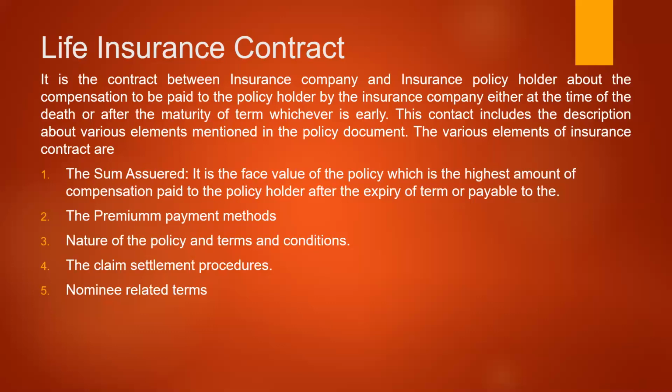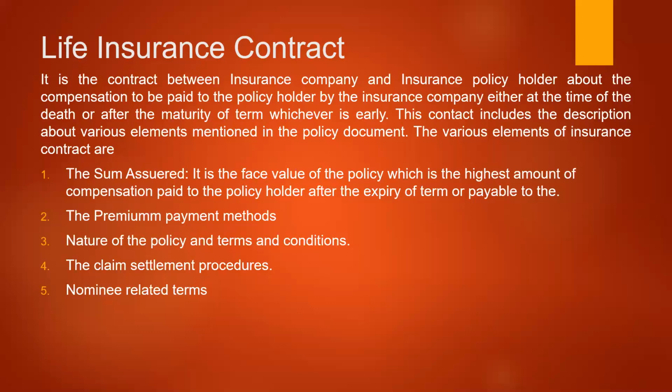The second important point that is mentioned in the policy document is the premium payment and the method of premium payment. Premium, as we have already seen, is the consideration in the contract of insurance. In a life insurance contract, the premium is the amount that the policyholder pays to the company. So the company receives the premium for providing the insurance services.